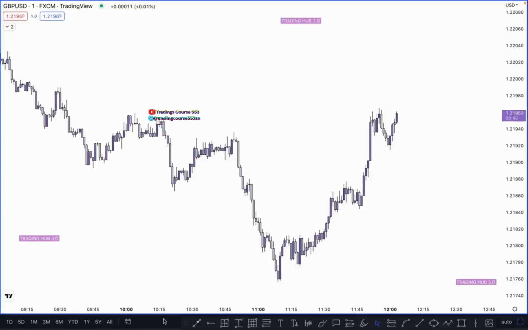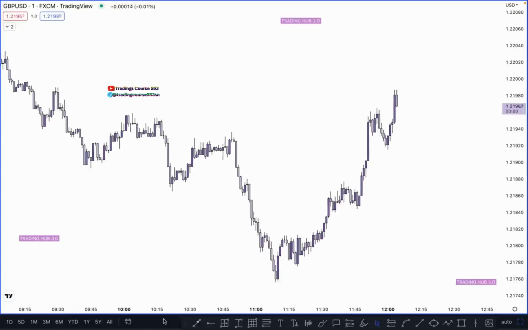So what is liquidity? Liquidity means a number of orders, when most of the traders are looking to buy or sell at a specific point. Liquidity does not mean only stop loss. Liquidity means stop loss and a number of buying and selling orders. Liquidity is important, so you have to understand it very carefully and watch every chapter very carefully, because once you understand where the liquidity is and how we can react to it, you can simply crack the smart money concept.